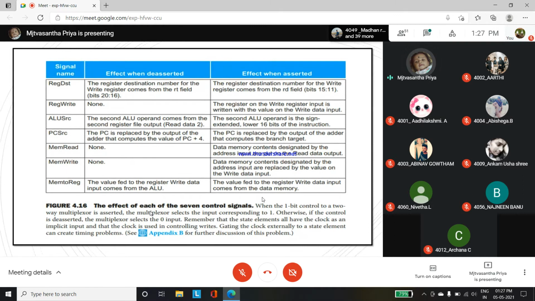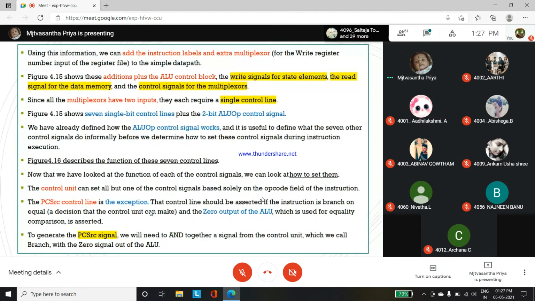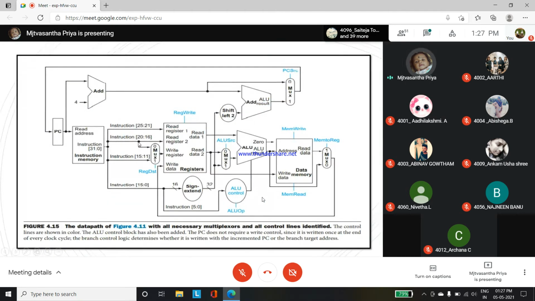First, the register destination number for the write register comes from the RT field. Okay, so the RT field, bits 20:16, will be coming. So that line we can call the deasserted one, because it will be going to the register and also to the multiplexer. That multiplexer will be called the register DST.